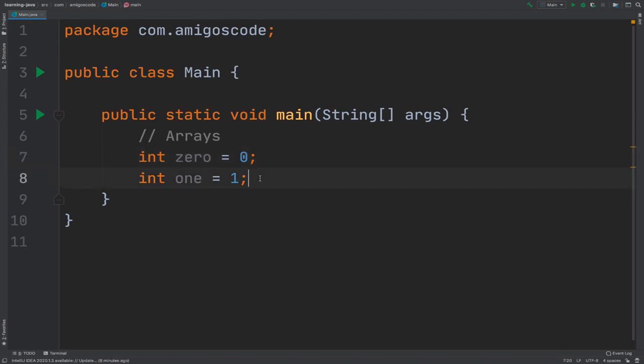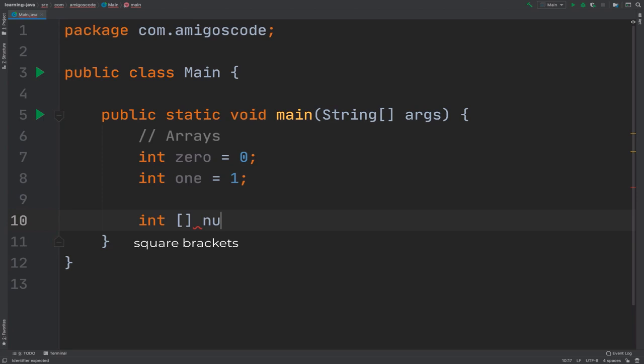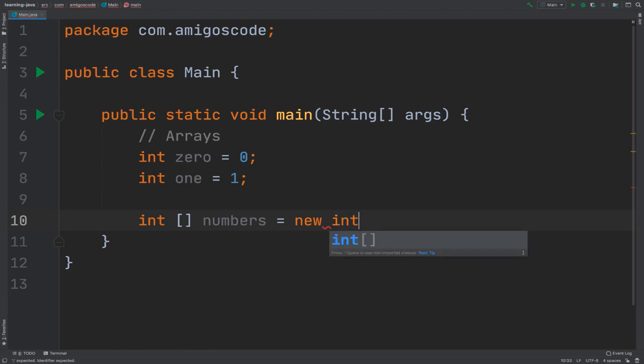So let me go ahead and simply say that I want an integer, and the way you create an array is by simply adding the square brackets and then simply say numbers. Now here simply say equals new int, and then put the square brackets again. The final thing that we need to do is to specify the size of our array. So when I mean size, I mean how many items this array can have.